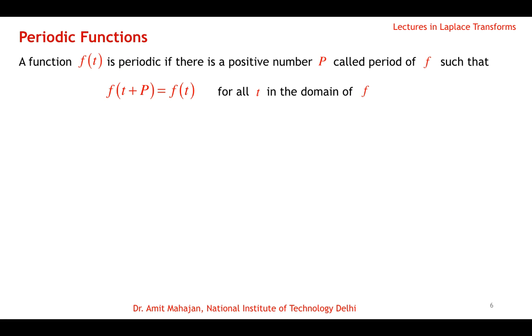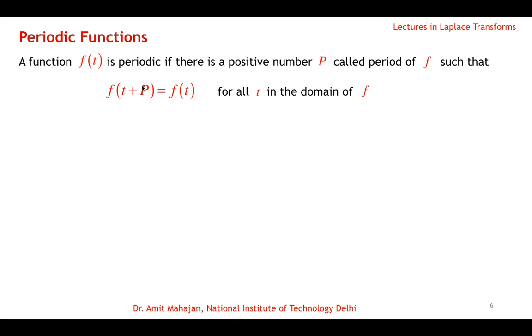The second topic today that we are going to take is finding the Laplace transform of periodic functions. First of all, we know that a function is said to be periodic if there is a positive number p, which we call the period of the function, such that f(t + p) = f(t) for all t in the domain of the function.